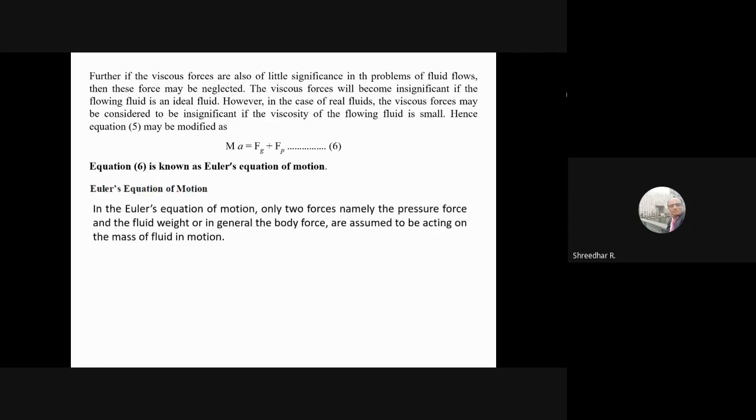So these are some of the things that you can assume, so that you eliminate all the forces except gravity and pressure forces. That's why we have what is known as Euler's equation of motion. I will not go deep into this because you know all these equations. Only two forces are considered: one is the pressure force, another is the gravity force.